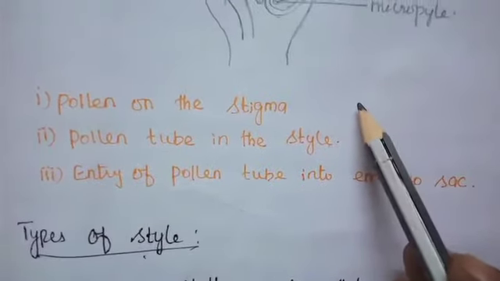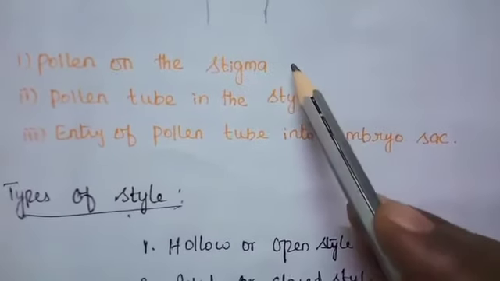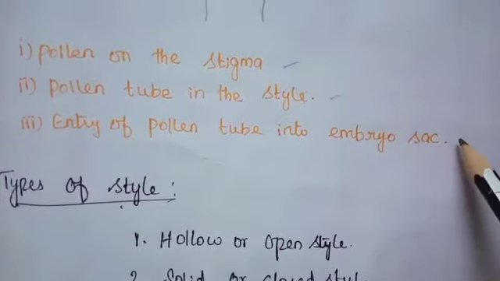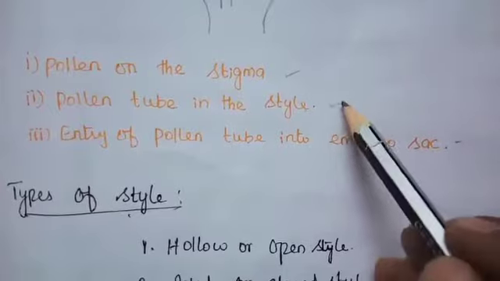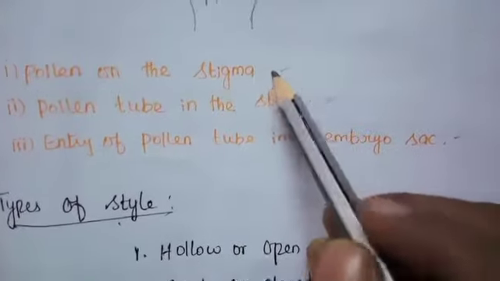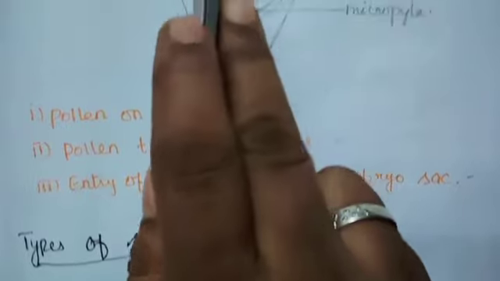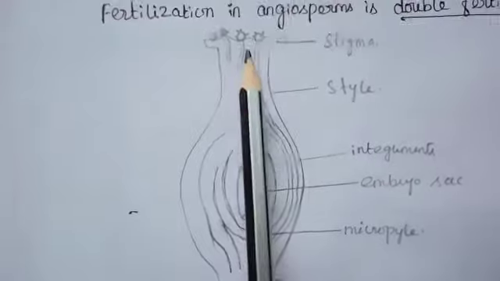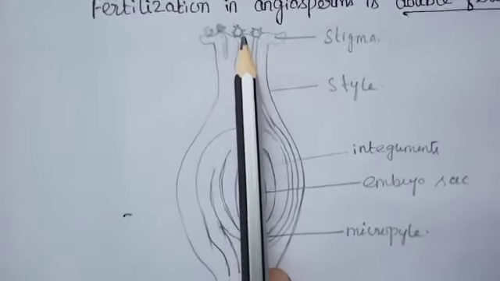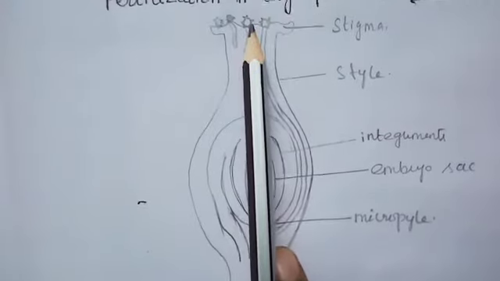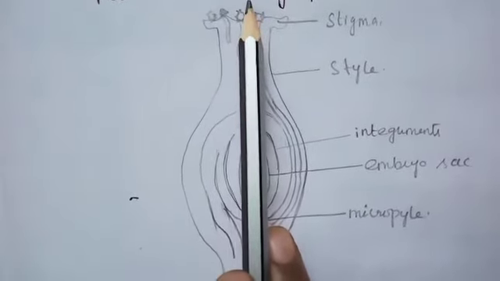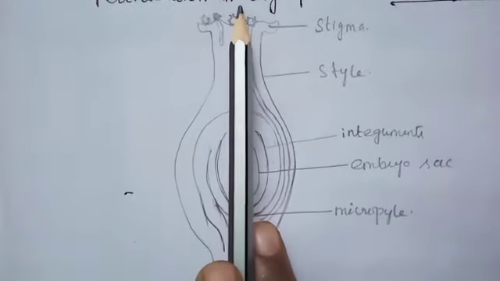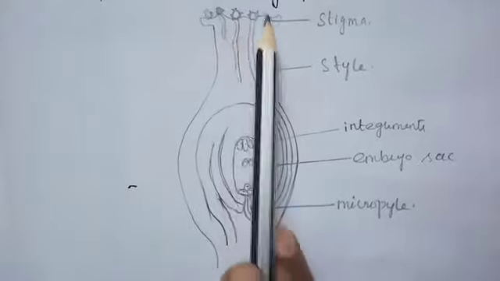There are three stages involved in fertilization: pollen on the stigma, pollen tube in the style, and entry of the pollen tube into the embryo sac. These are the three stages. First one, pollen on the stigma. So first the pollen is present on the stigma. A variety of pollen falls on the respective stigma, but not all of them germinate and bring about fertilization. The respective surface of the stigma receives the pollen. If the pollen is compatible with the stigma, it germinates to form a pollen tube. This is the first stage.